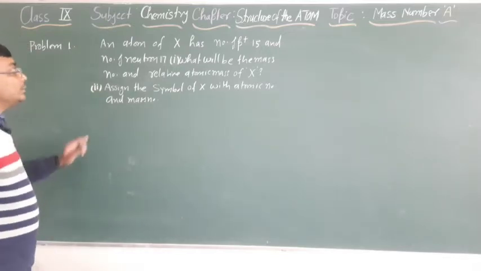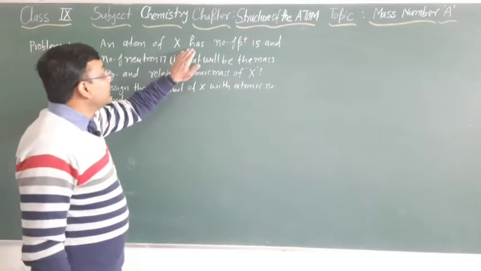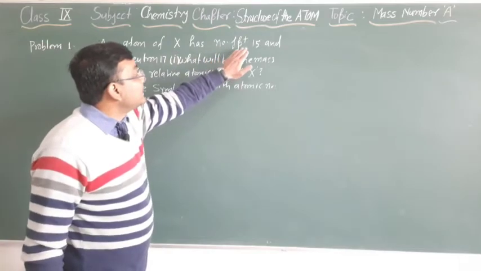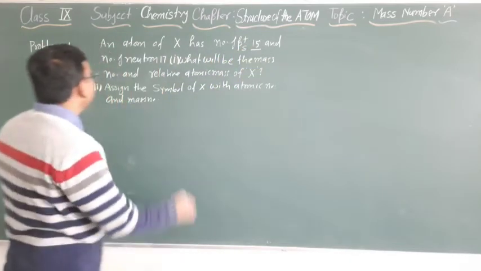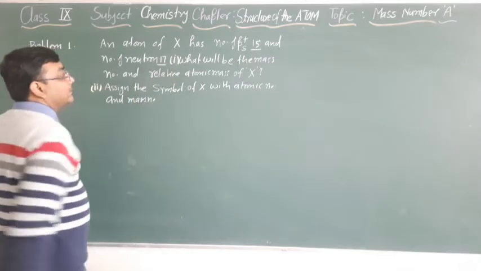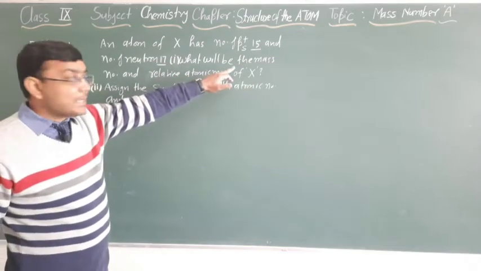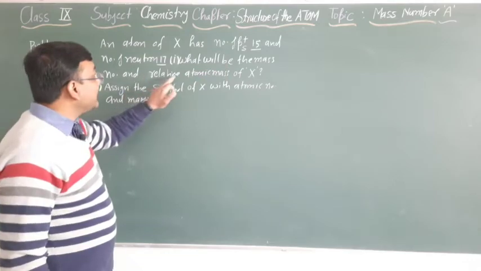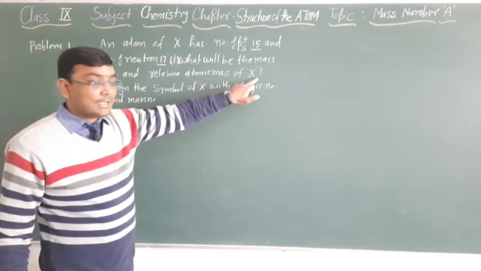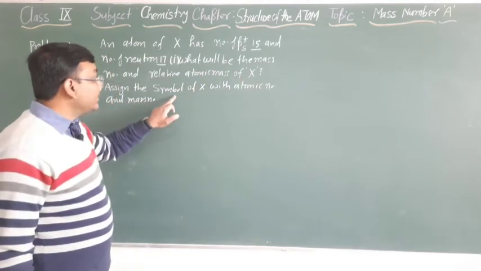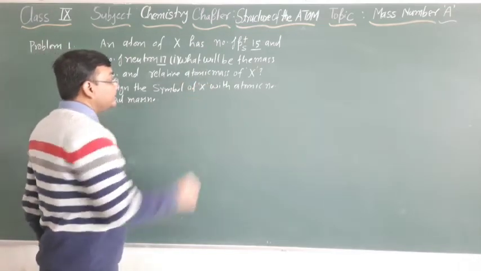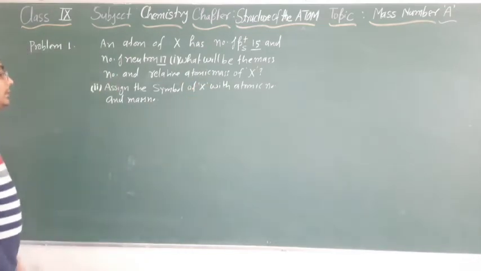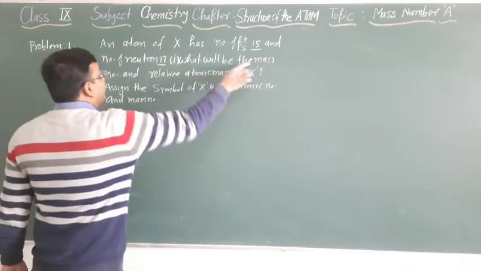Now, here is one question. An atom of X has 15 protons and 17 neutrons. What will be the mass number and relative atomic mass of X? Assign the symbol of X with atomic number and mass number. Now, first of all, we have to calculate the mass number.